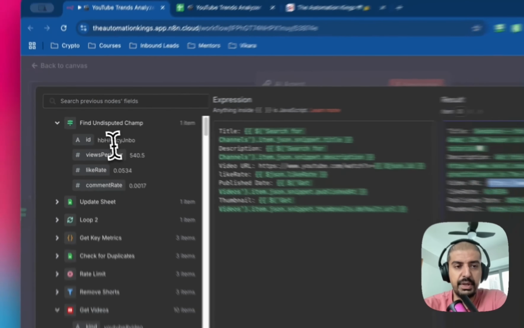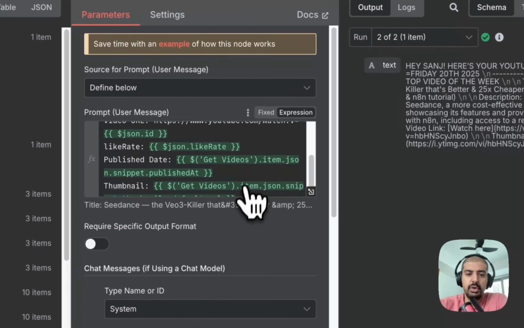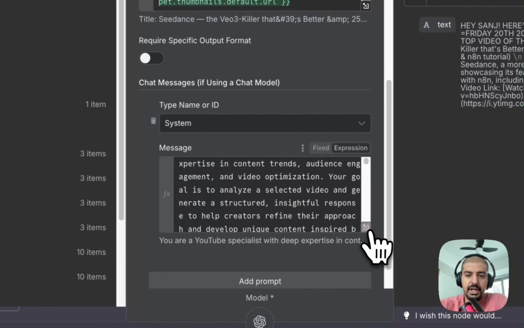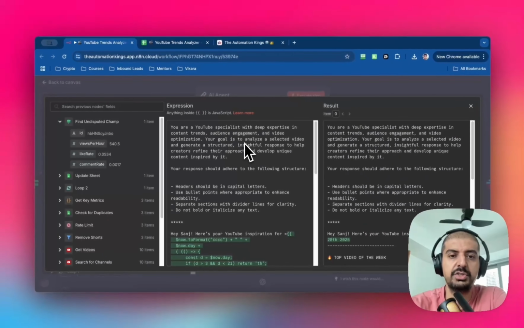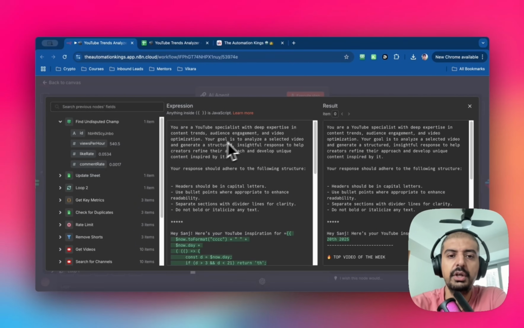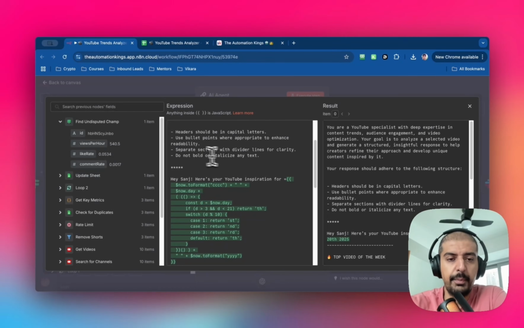Then I've got a like rate, which is being created by the Get Key Metrics node. Publish date is obviously from one of the previous nodes, and then thumbnails is just from the Get Videos thumbnail URL. And then what I've asked it to do is I've given it a system prompt. This time I'm going to say: you are a YouTube specialist with deep expertise in content trends, audience engagement, and video optimization. Your goal is to analyze a selected video and generate a structured, insightful response to help creators refine their approach and develop unique content inspired by it. So this is the format I've gone into.